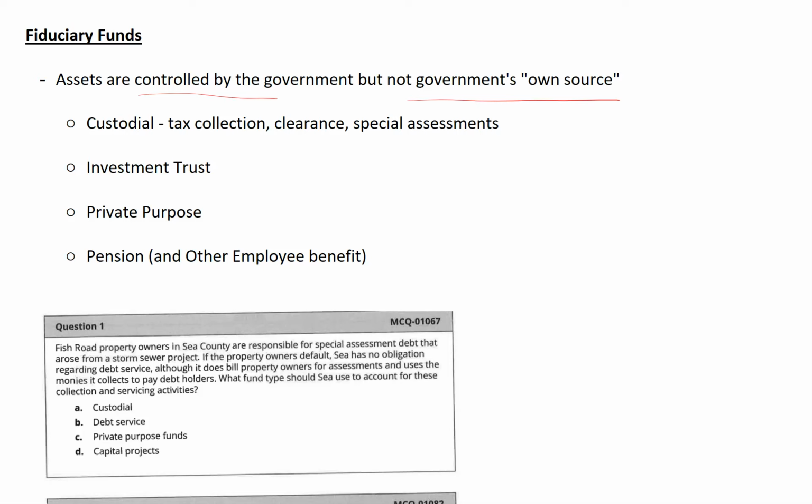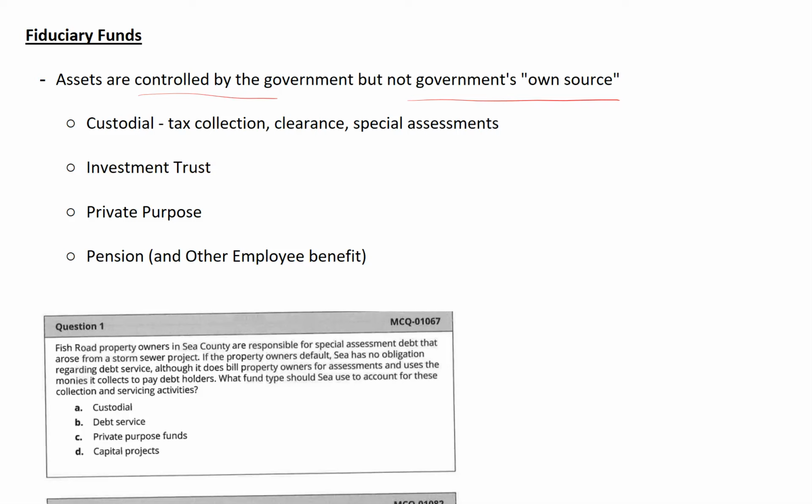Rather, individuals or other private parties are the beneficiaries of those funds. So the government is holding money as a trustee for others for a temporary period, and later the money will be disbursed to the actual beneficiaries, who are individuals.